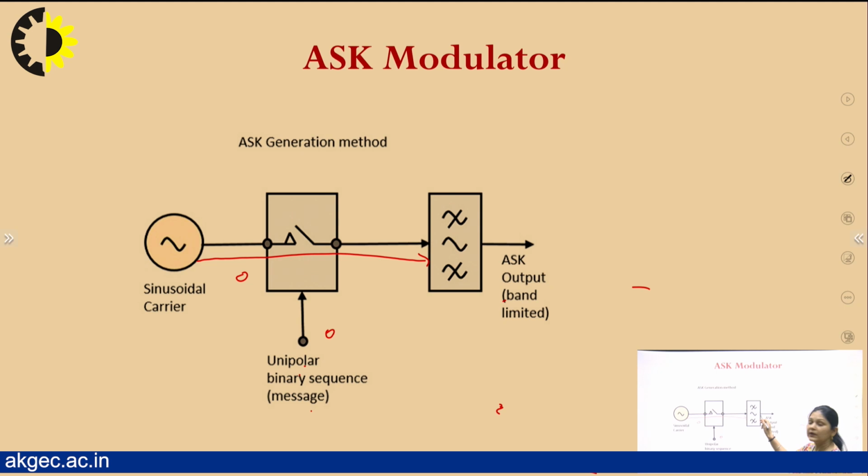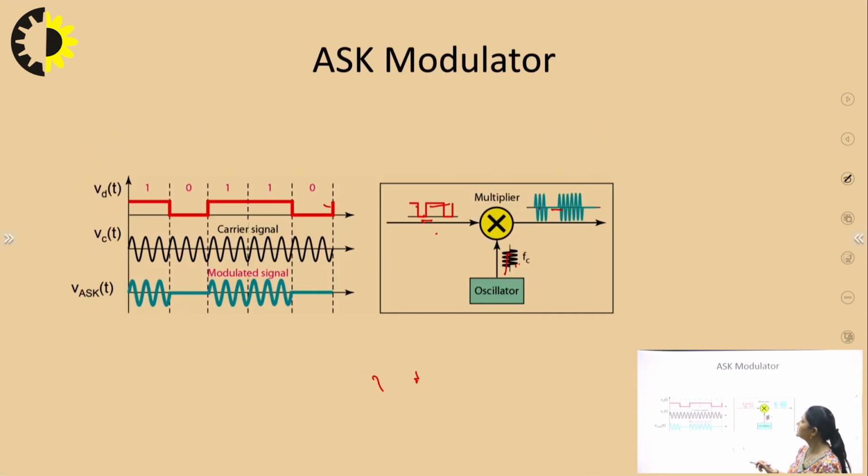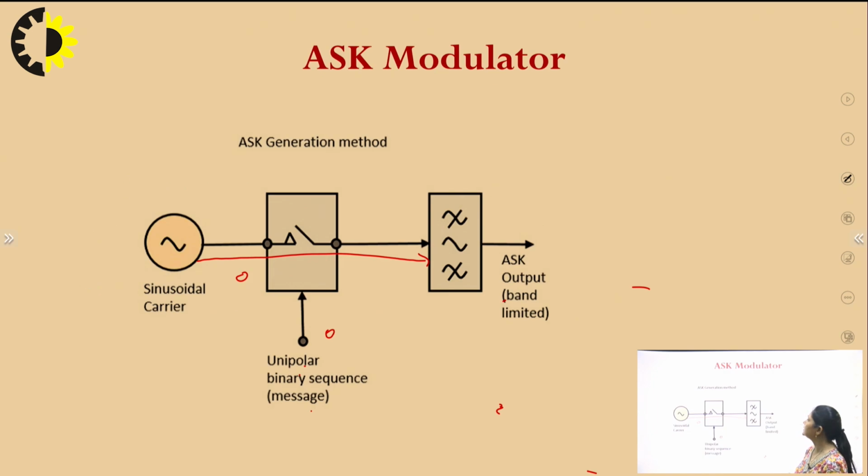This is the ASK output that will give the same equation. This is the same type of signal as this. For 1 there will be signal, for 0 there will be no signal, for 1 there will be signal.